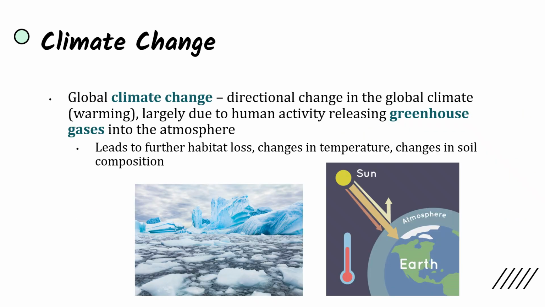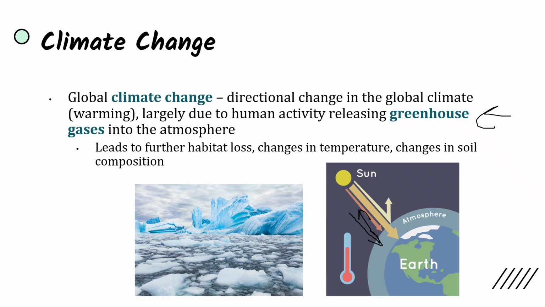Global climate change is another huge environmental disruption. Climate change is a directional change in the global climate, and this is generally going in the direction of warming. Although this is somewhat occurring naturally, it is also largely due to human activity releasing greenhouse gases into the atmosphere through burning fossil fuels. So what happens here is the sun is beating down rays on the earth, and a lot of them are reflected back by the atmosphere.